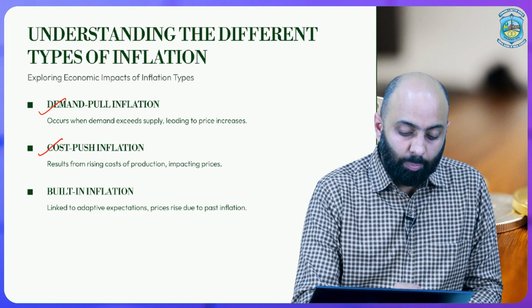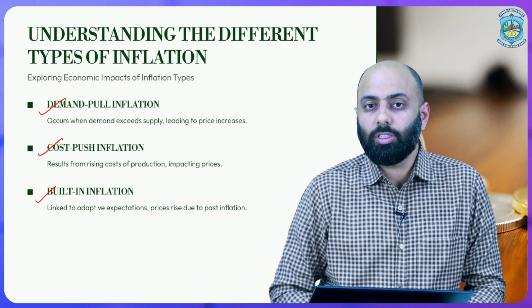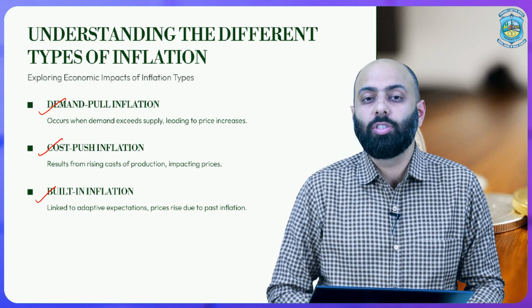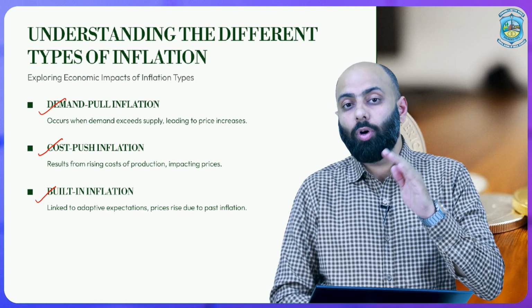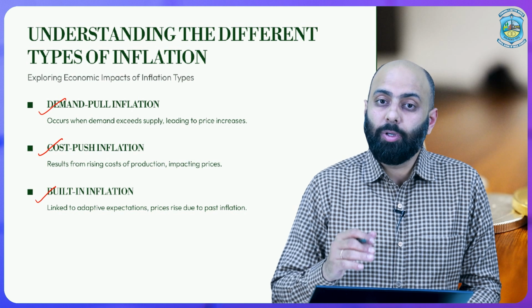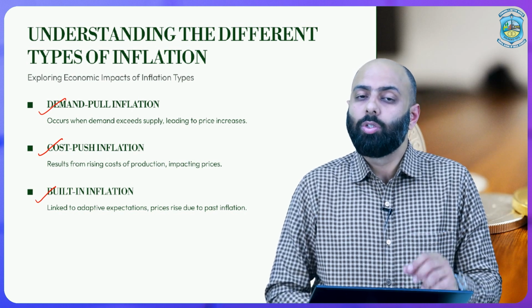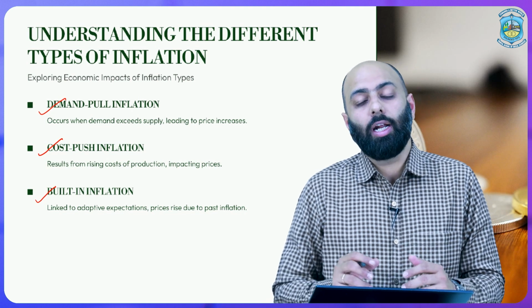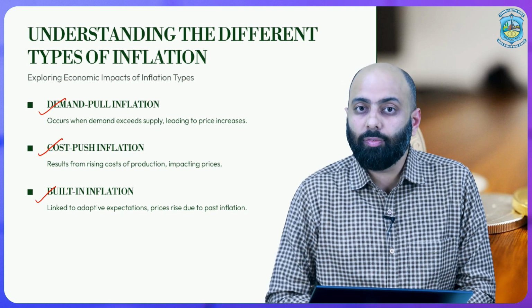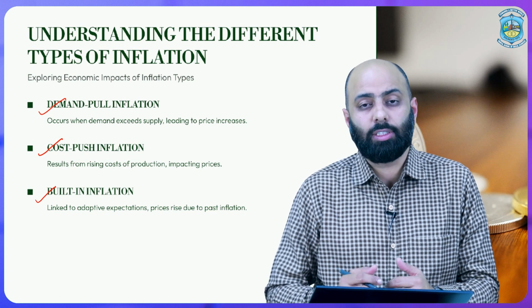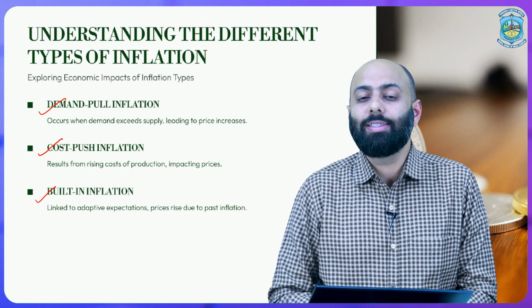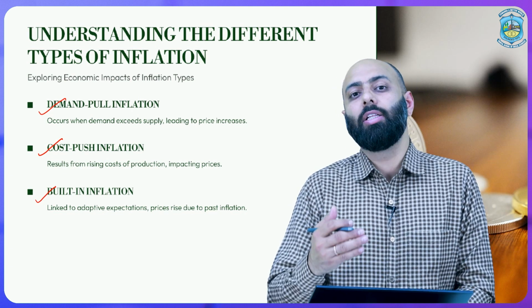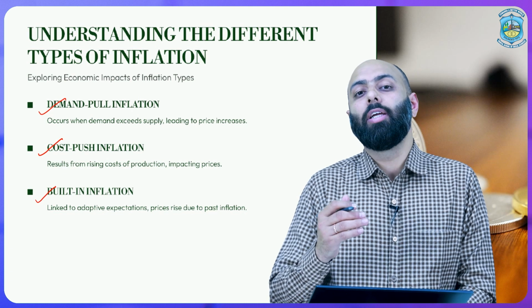Then the third one is built-in inflation. Built-in inflation comes as an inherent approach because of prices which have increased due to past inflation, which keeps coming over a period of time because of certain other factors. So inflation which comes from a default situation, like when you go to a tourist place, the prices are by default increased in such a condition. Such a situation is known as built-in inflation. So the third one, which is by default and generic in nature, is known as built-in inflation.